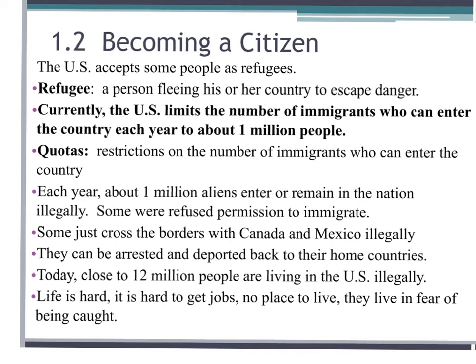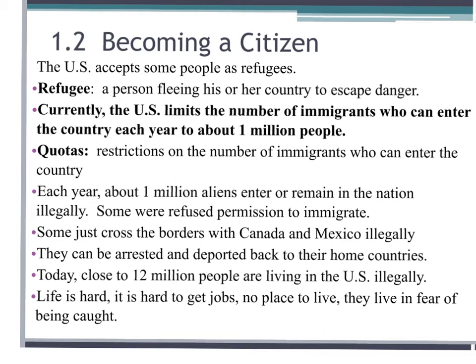Please write down the word refugee and the explanation next to it. Please write down the bullet that starts with the word currently and that sentence that is highlighted. Please write down the word quotas and its definition next to it. The U.S. accepts some people as refugees.